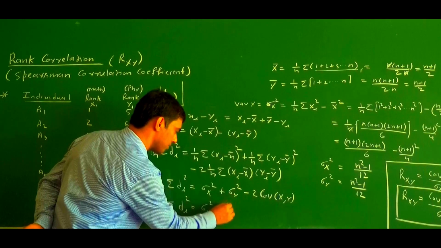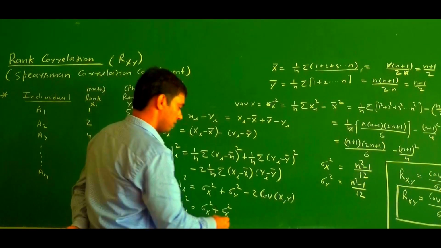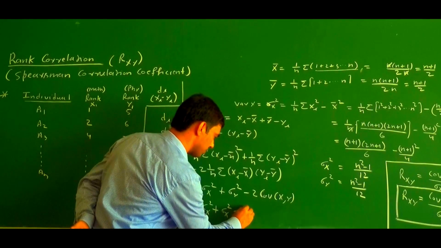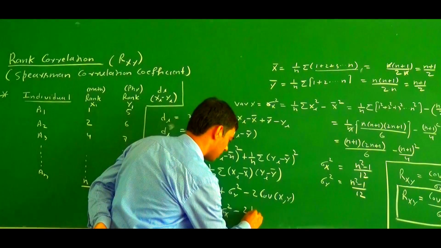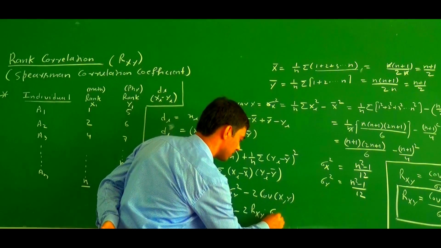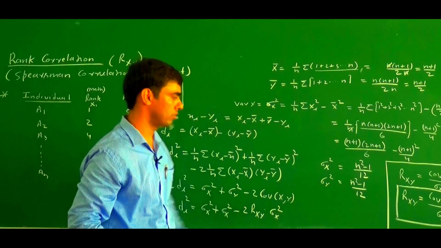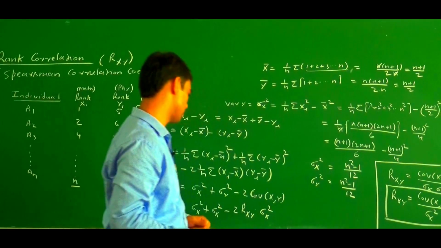So we replace sigma y square by sigma x square, minus 2 times the covariance of xy, which becomes rxy into sigma x square.